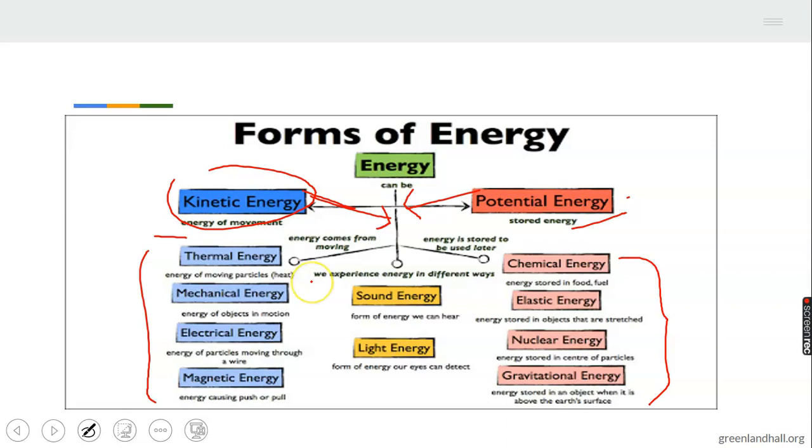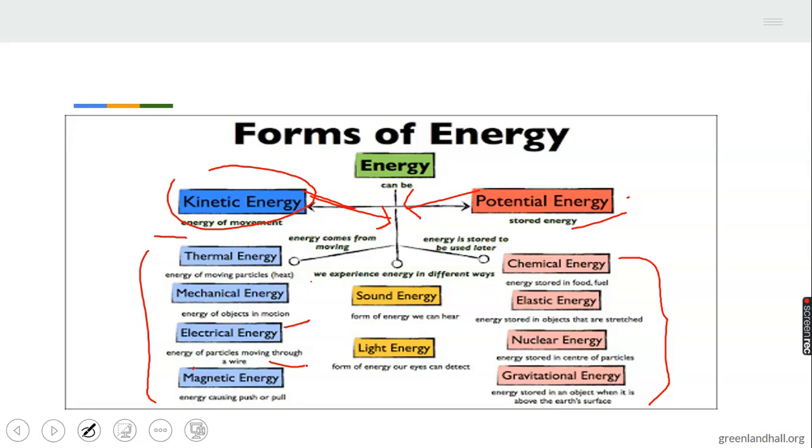That's it. Then we have mechanical energy under kinetic energy. It talks about energy of objects in motion. That's mechanical energy. Then we talk about electrical energy. That's energy of particles moving through the wire. Electrical energy. That's why if you look at your house, you see electric wires running on the wall, in cables on the wall, just to connect your electrical appliances in the house. So electrical energy runs through cables or through a wire.